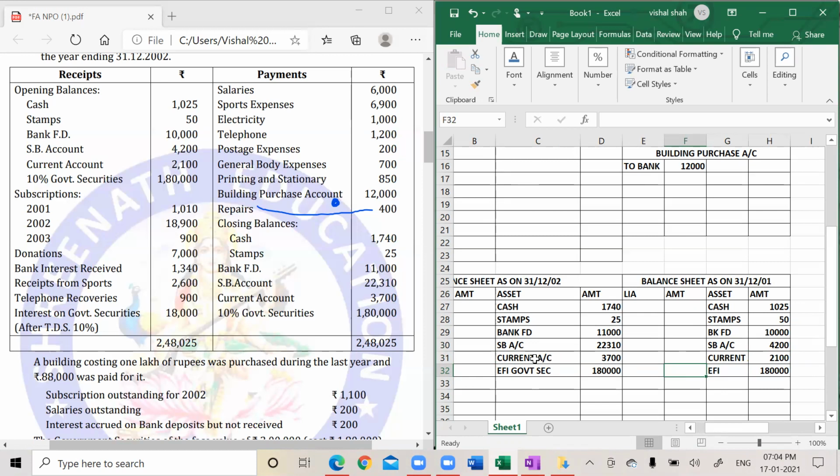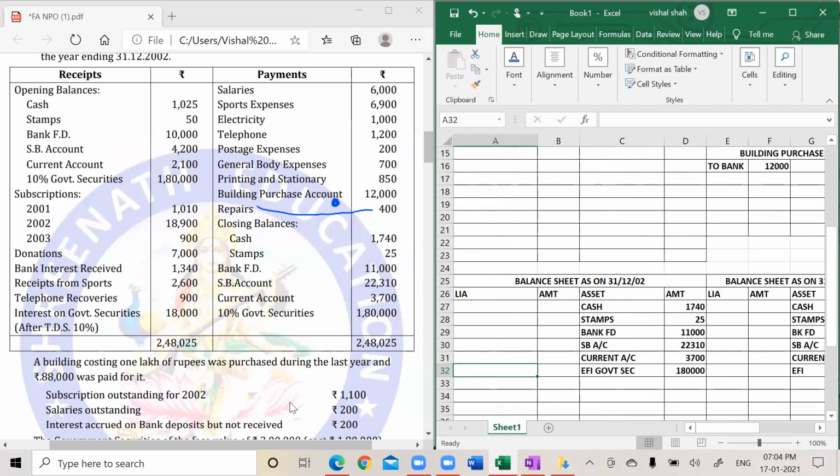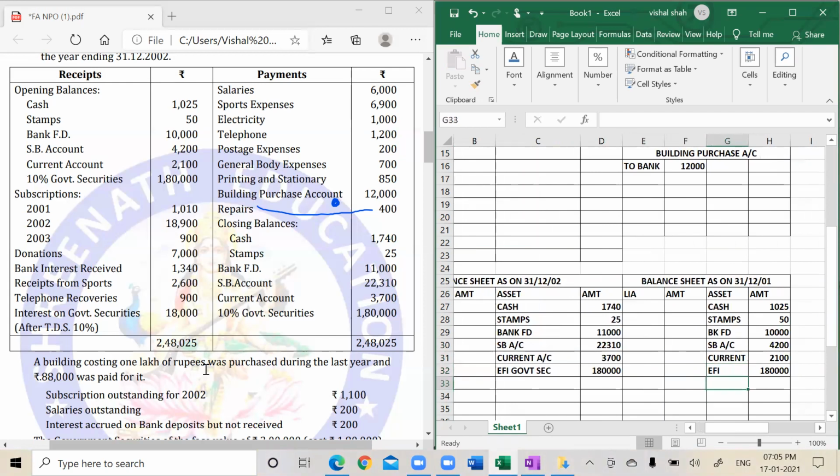Now adjustment, and adjustment will have two things. What adjustment? A building costing 1 lakh rupees was purchased in the previous year and 88,000 was paid for it. Now please pay attention, it is very important. The building was purchased last year for 1 lakh, so don't you think there should be an asset in my opening balance sheet, building 1 lakh? In my opening balance sheet there has to be one asset, and that asset is building. How much? 1 lakh.